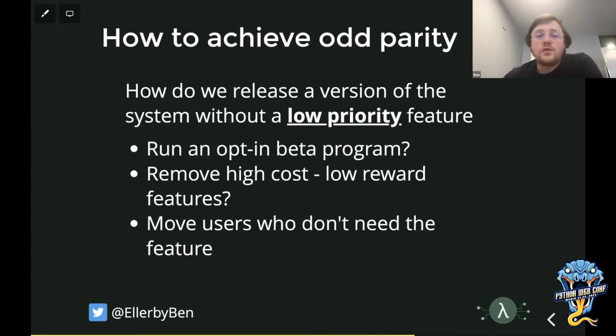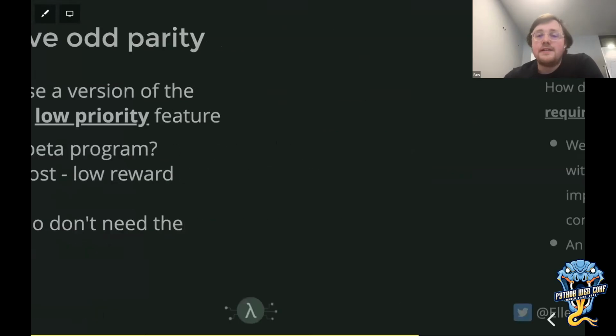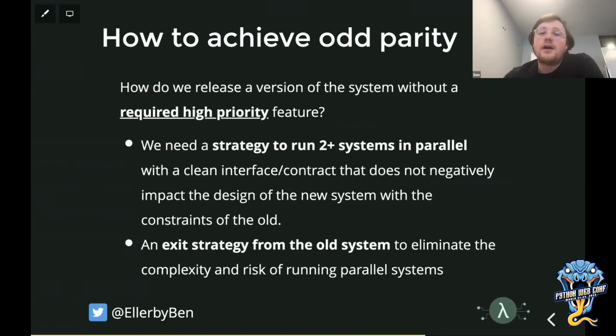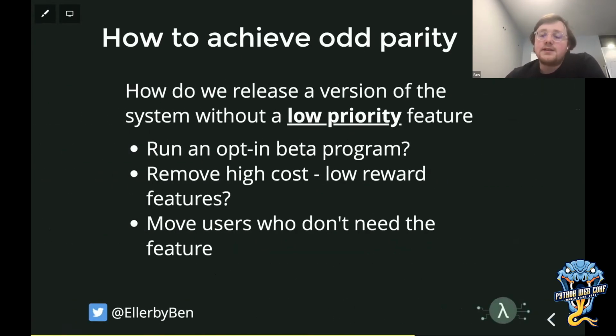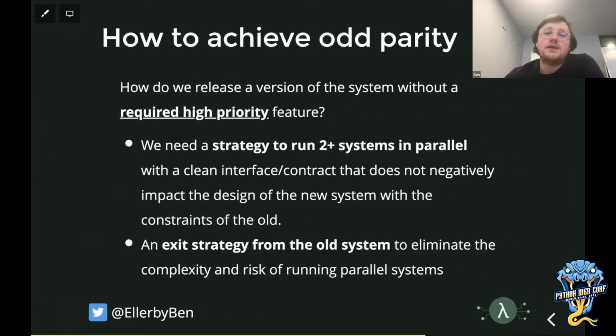We could remove those high cost, low reward features, or we could choose to migrate most of our users to the new system and they'll get all the benefits of the new technology. But maybe there are some older customers who need this very legacy SAML integration, whatever it might be, and therefore, we're going to leave them running on a much smaller version, but in the old domain. But there are going to be high priority features. So this is a small tweak we can make to maybe get things out a few months earlier. But what about those high priority features where there's loads of them? We're still going to have a very long time period of them, a very big bang release.